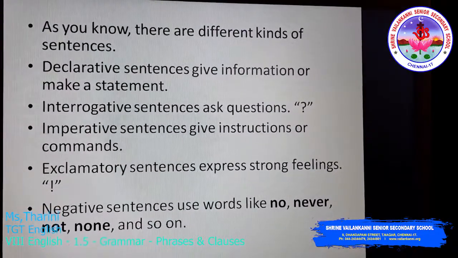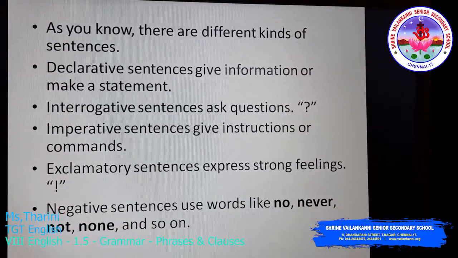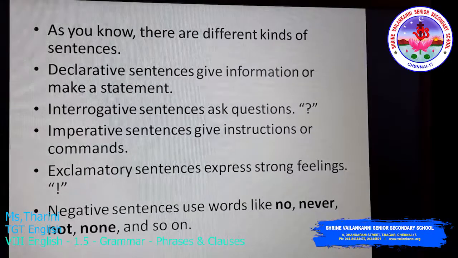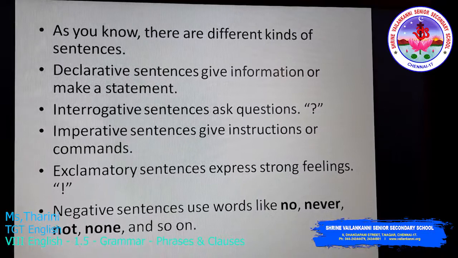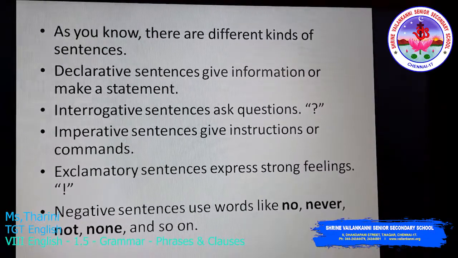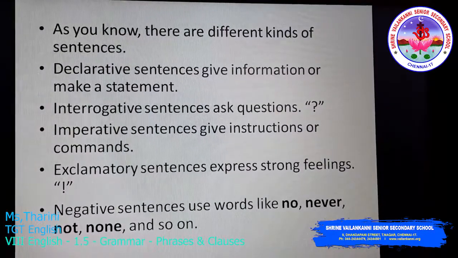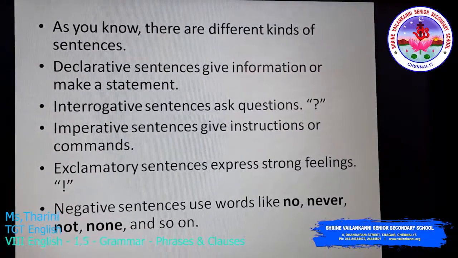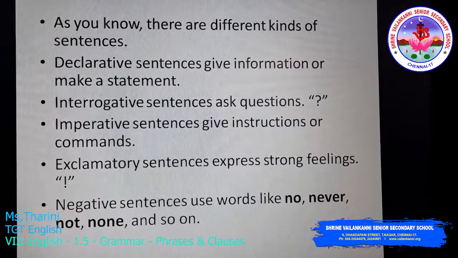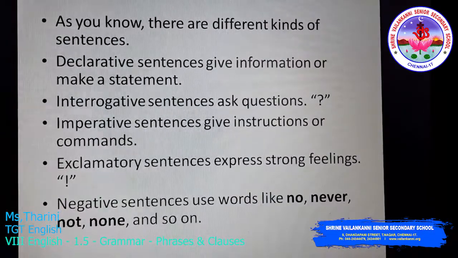So, as you know, there are different kinds of sentences. Declarative sentence, which gives information or makes a statement. Interrogative sentence, to ask questions, which ends with a question mark. Imperative sentence, gives instructions or commands.